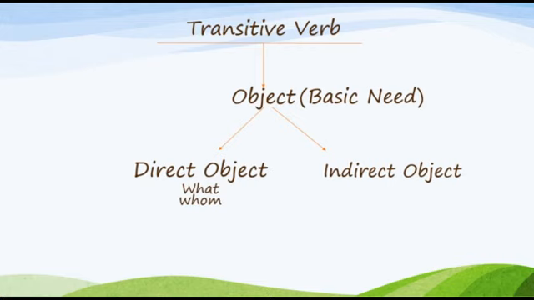Now move towards the indirect object. As a direct object requires the answer to what and whom, an indirect object requires the answer to these questions: for what, to what, for whom, to whom. Basically, these are four questions.